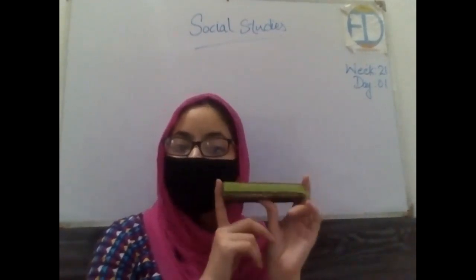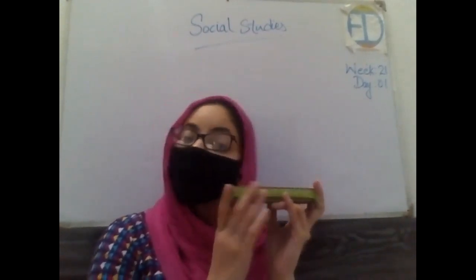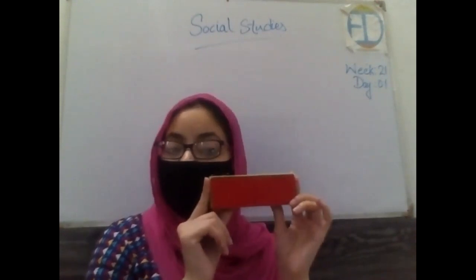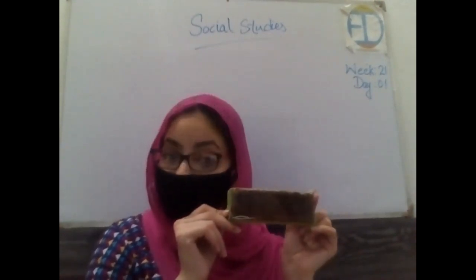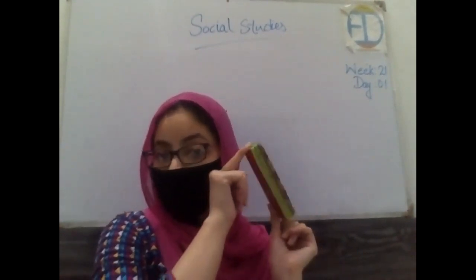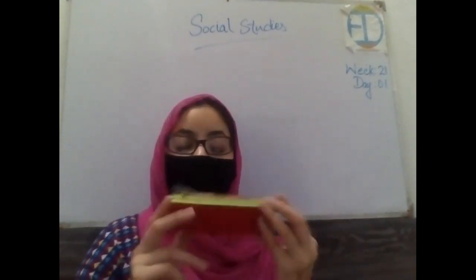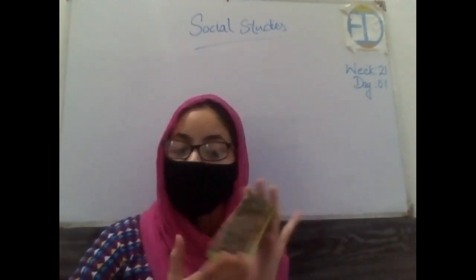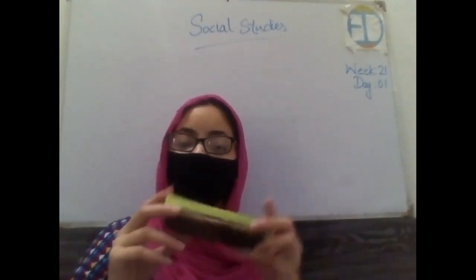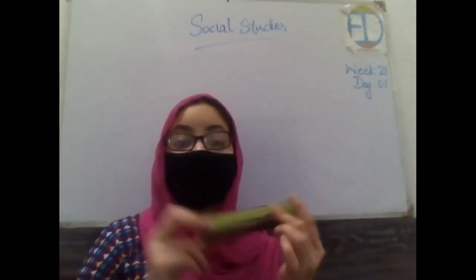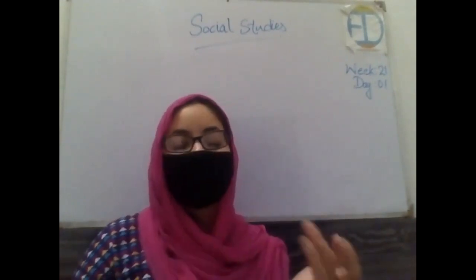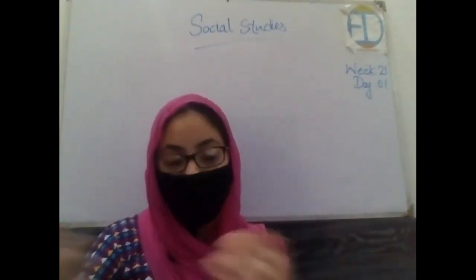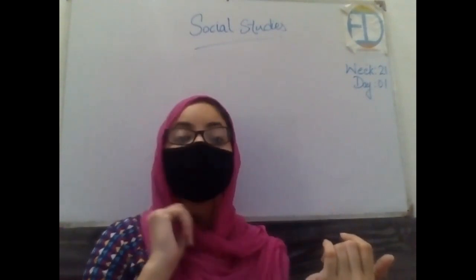What if I hold it like this? Now this part is visible. Again the view changes. So I have the same object, but I'm just changing the view of it by moving it a little bit, right? In this manner we can have as many views of an object as we want.